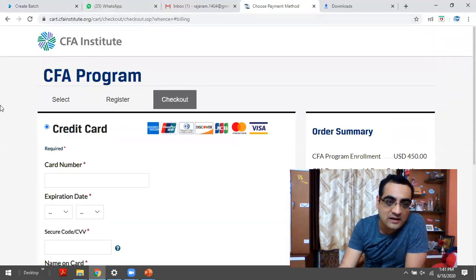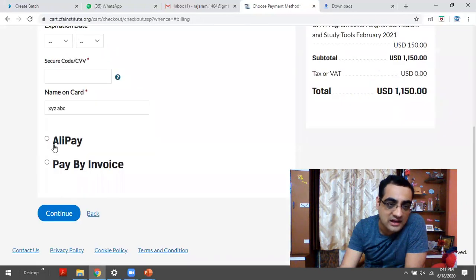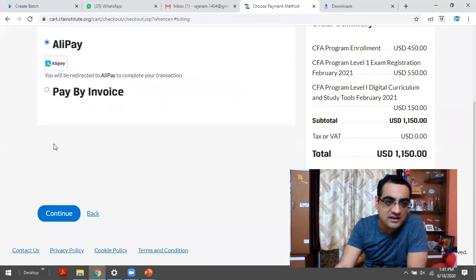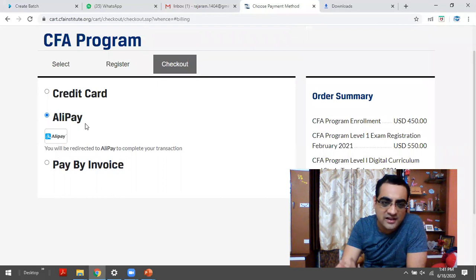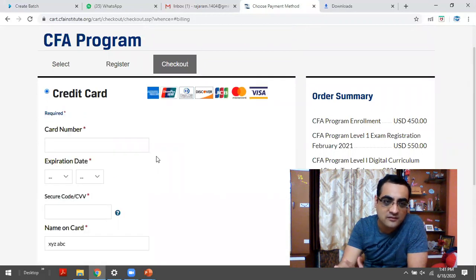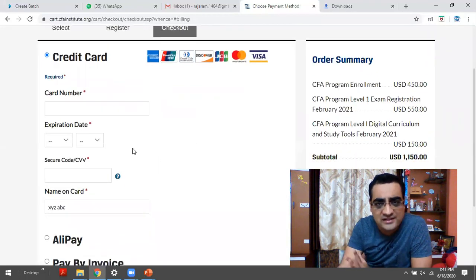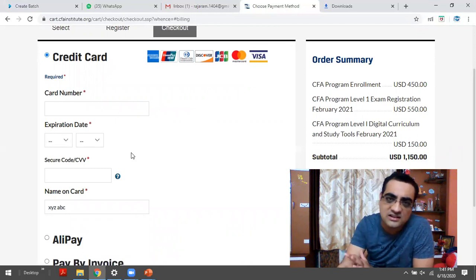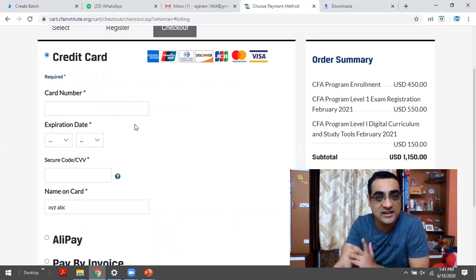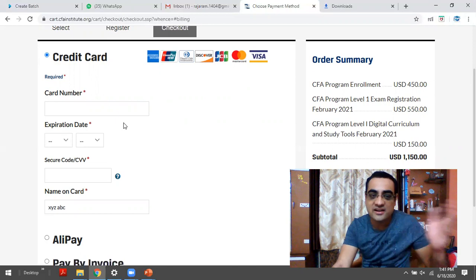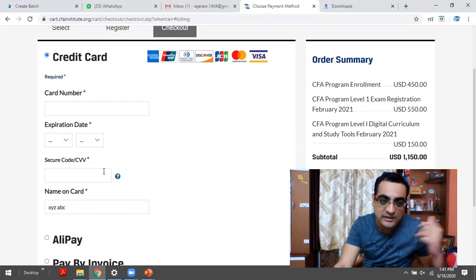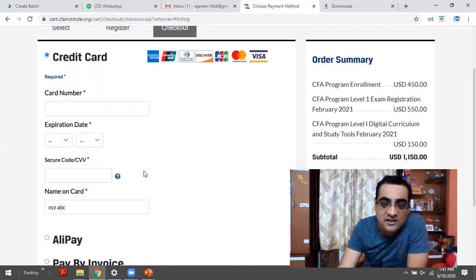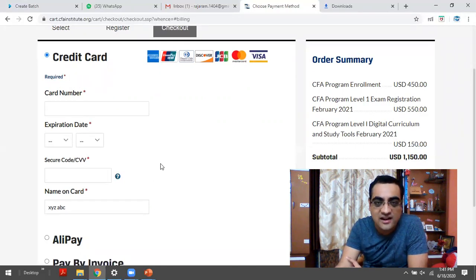Now you have three methods. One is credit card, and one is Alipay, which I was talking about. The Alipay method is generally not applicable in India. With the credit card method, you put in your credit card number, or your friend's, father's, mother's, uncle's, or any well-wisher's. You need the credit card number, expiration details, CVV, and name on the card. Importantly, no OTP would be sent because this is an international transaction.